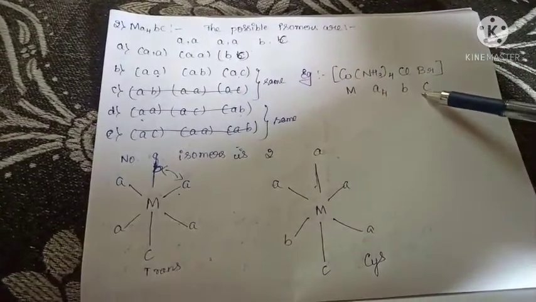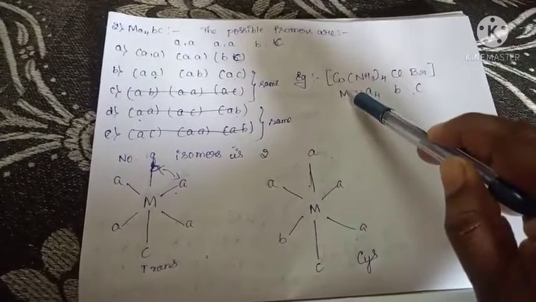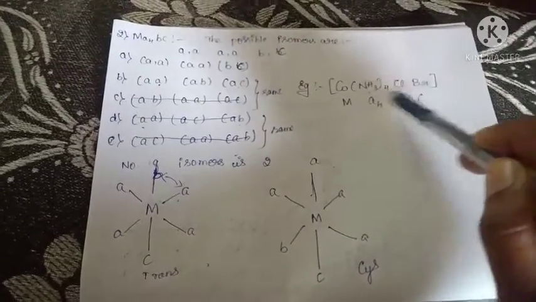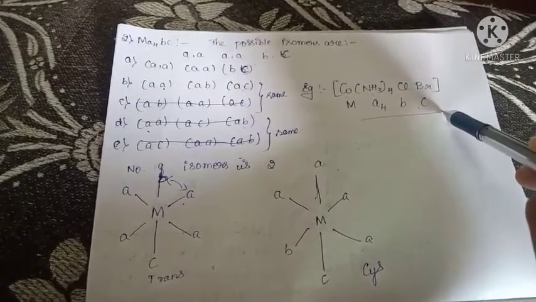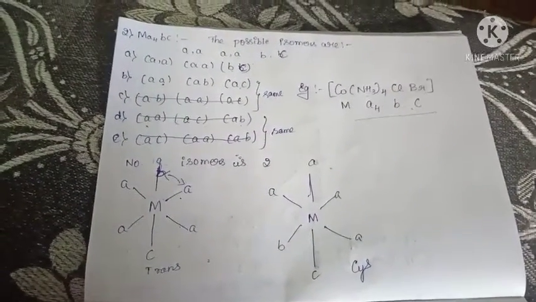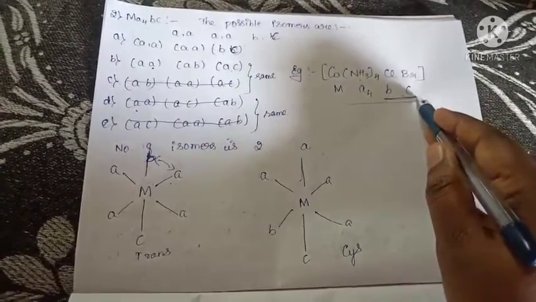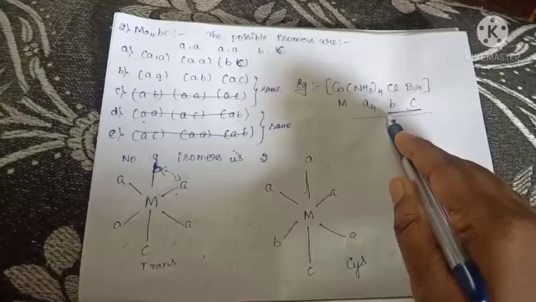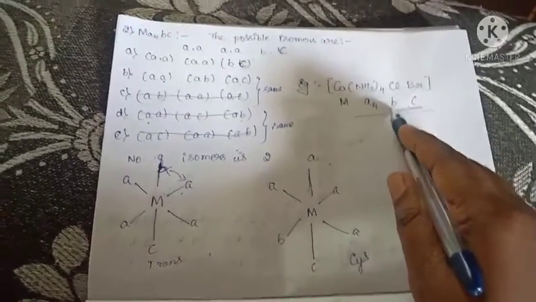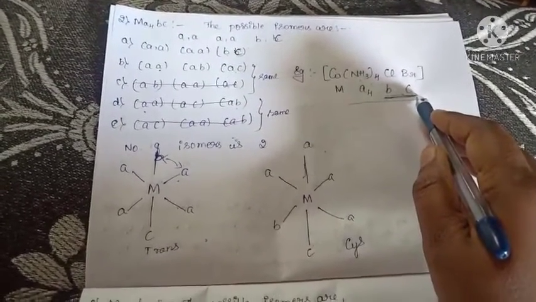This is the example for this isomer: cobalt, ammonia, chlorine and bromine. Here cobalt is the central metal atom, ammonia is a ligand, chlorine is a ligand, bromine is also a ligand. These ligands are monodentate ligands. In that, you have to consider trans and cis isomer. Here you have to consider B and C. If B and C are in the same side, that is called a cis isomer. If B and C are in the opposite side, that is considered a trans isomer.